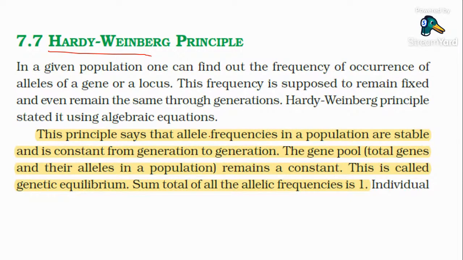Hardy-Weinberg principle. In a given population, we can find out the frequency of the occurrence of an allele of a gene or a locus. This frequency remains fixed.